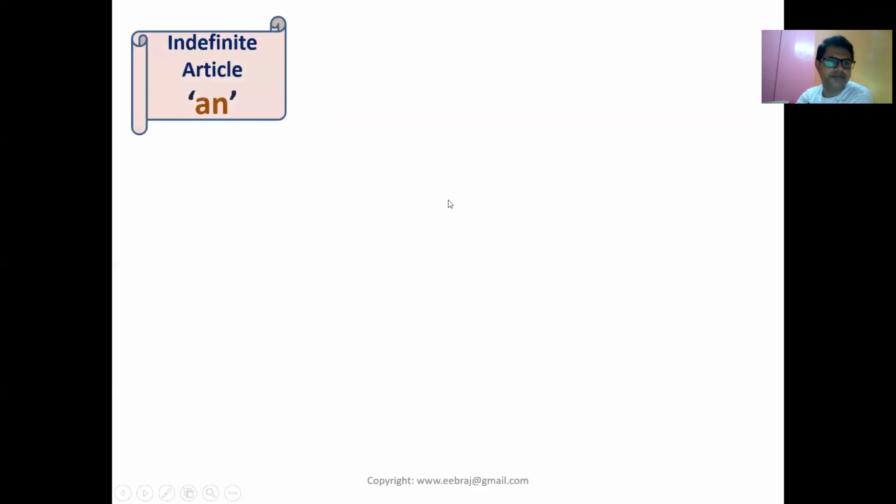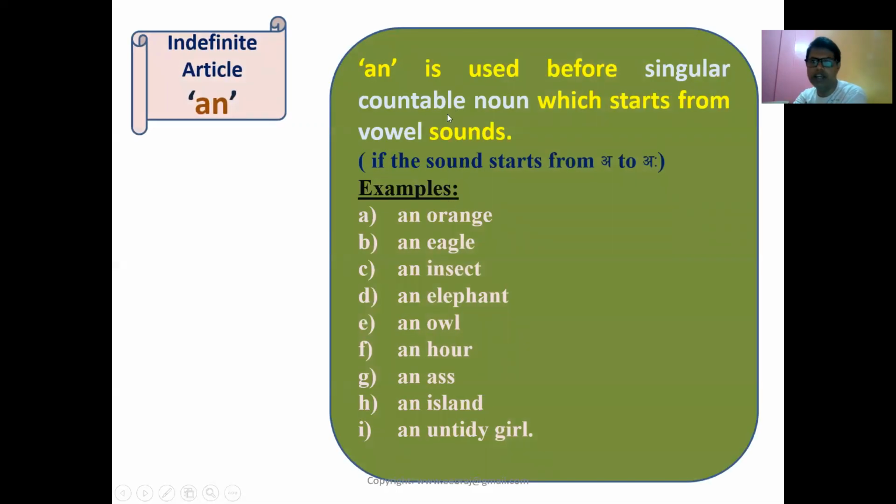Okay, let's see another example of an. I have already explained. An is used before a singular countable noun which starts with a vowel sound. If the sound starts from a, i, e, like that. An orange, an eagle, an insect, an elephant, an owl, an hour, an island, an untidy girl. So all are vowel sounds. Hour, yes, consonant letter, but the sound is a vowel sound.